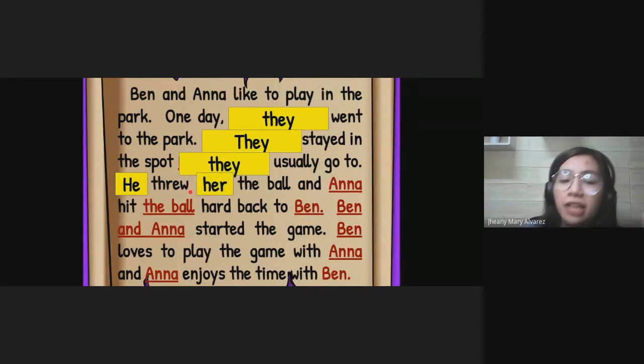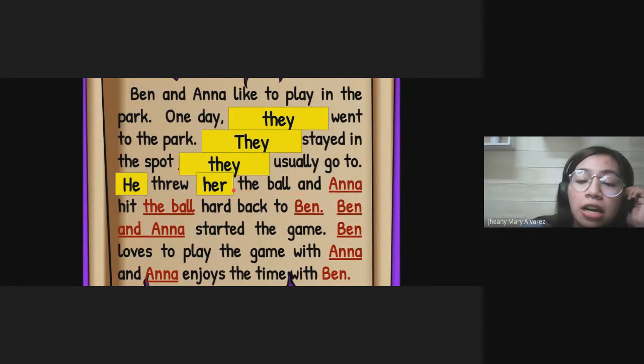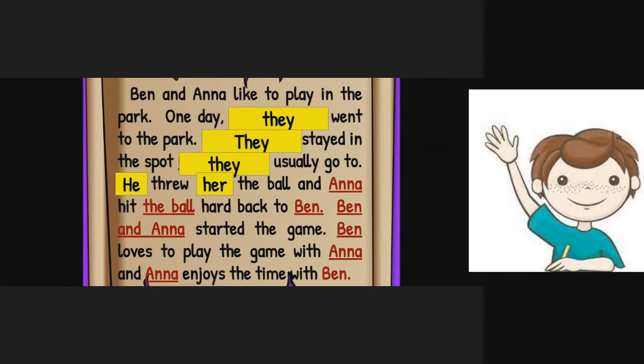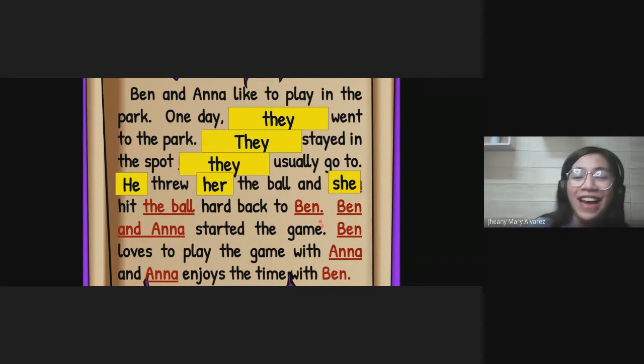Her is the better answer. How about here? He threw her the ball and blank. Anna, what is the best word to replace Anna with? Yes, Kiefer. Her or she.